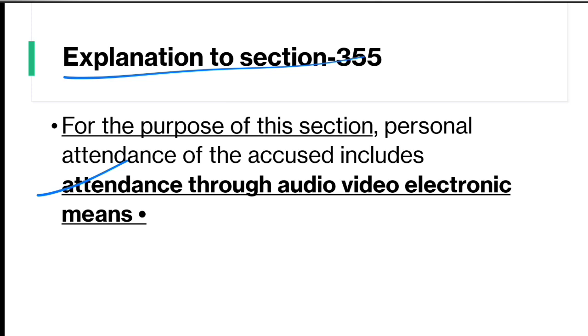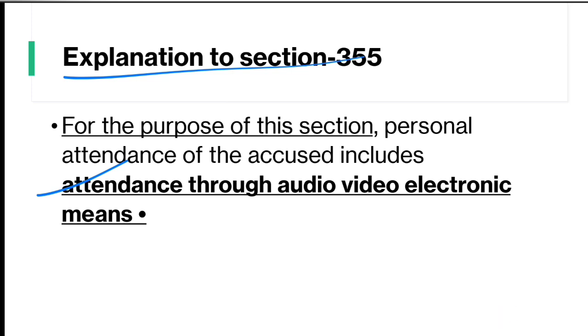So this is section 355, where the inquiry and trial can be conducted in the absence of the accused when his presence is not necessary or where he disturbs the proceedings. But if he is not represented by an advocate, or his presence is necessary, then in that case the court can adjourn the proceedings or try him separately if he is jointly being tried.